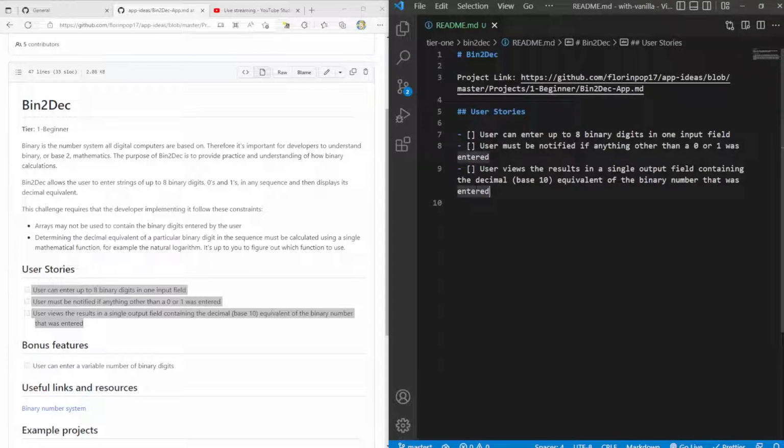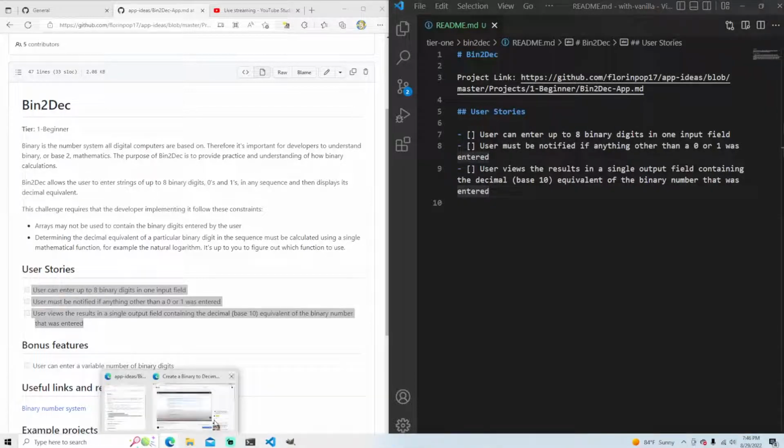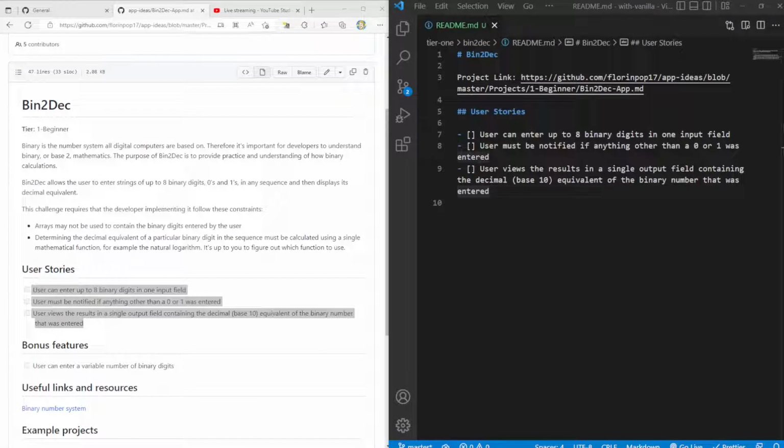But after each one of the different user stories are done, we'll go ahead and check the box off just to make sure everything sounds good. Let me again make sure. Okay, cool. Sorry if you heard some background audio. I was just again trying to make sure that the audio and everything sounded fine on the live stream.